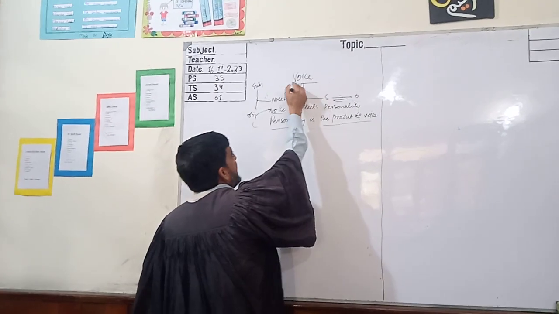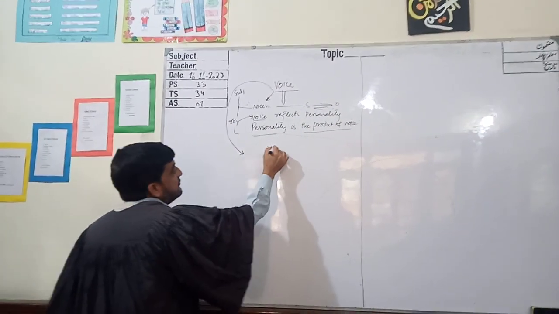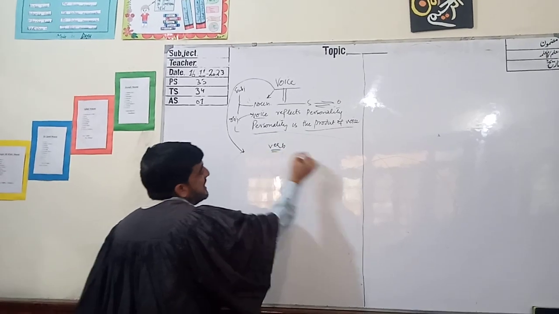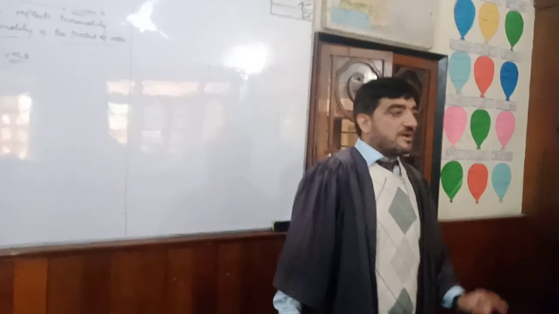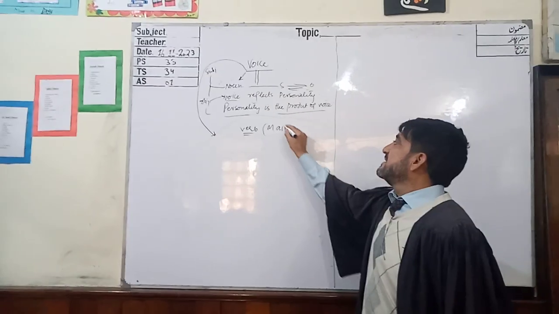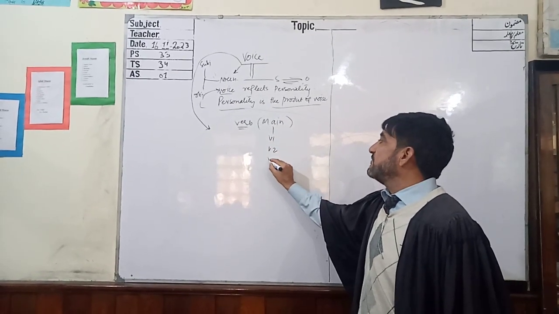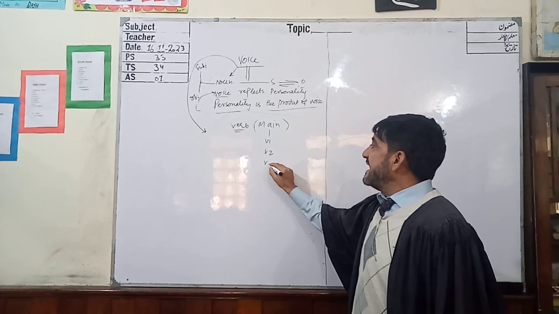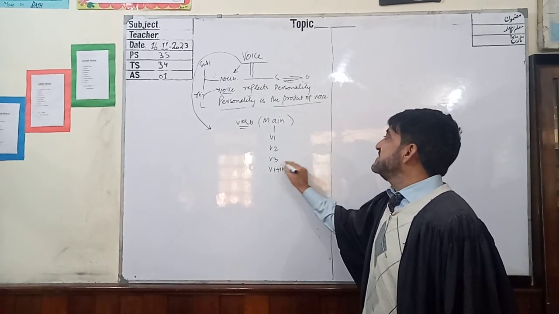Then we are not concerned with voice as a noun, but we are concerned with voice as a verb. Verb here means the main verb, which has V1 first form, V2 second form, V3 third form, and V1 plus ing.